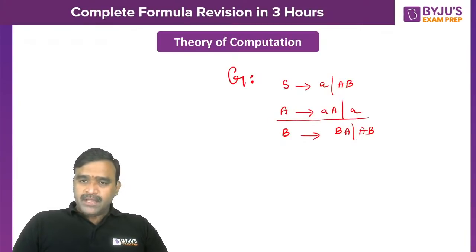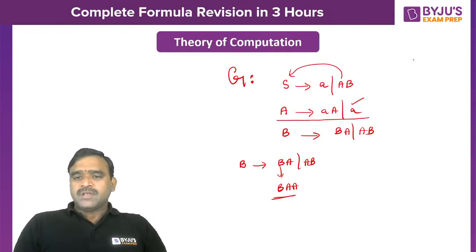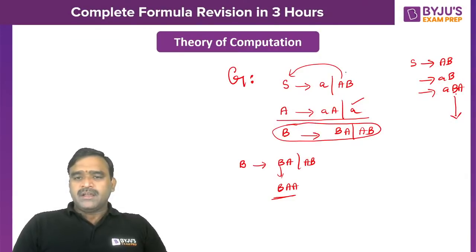For example, the variable A is directly able to derive a terminal string, and variable A is obtained from the starting symbol. But B is providing the productions like BA or AB. If B is replaced with again BA, then B will continue, no termination for B. So even if I use the production like S to AB, there is no use, because every string should be derived from the starting symbol, right? And this B will be continued if B is replaced with BA or something. So B is useless here. So all the productions connected with B I have to remove.